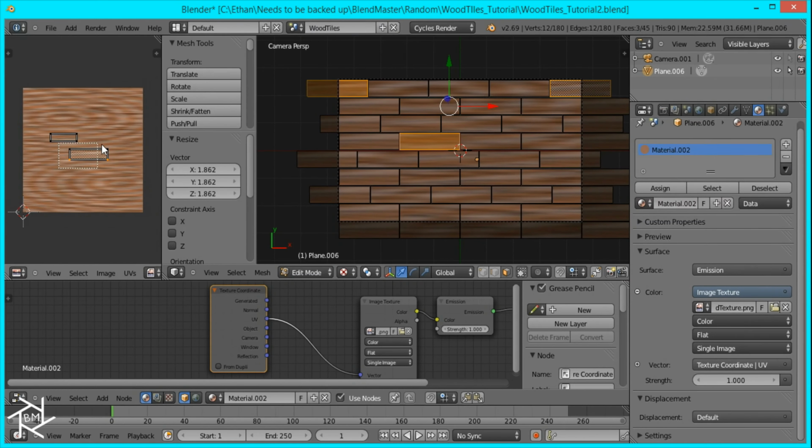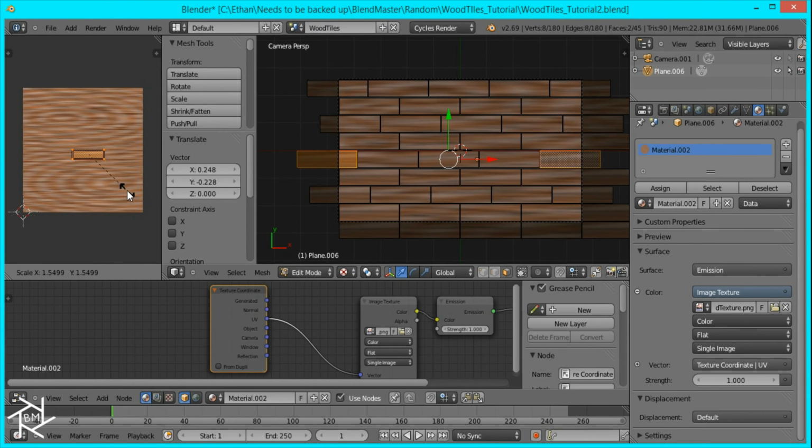Let's just select everything and scale it down, and then just position it wherever you want the outside edges. So scale it up, position it, scale it up, and position it. And I'm just going to keep doing this for all of the outside edges.